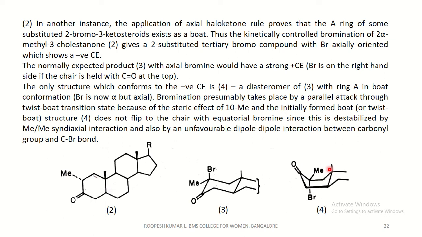This affects the twist boat transition state due to the steric hindrance of this methyl group, and the initially formed boat structure 4 does not flip to the chair with equatorial bromine, since this is destabilized by the methyl syn diaxial interaction, and also by an unfavorable dipole interaction between this carbonyl group and the CBr bond.